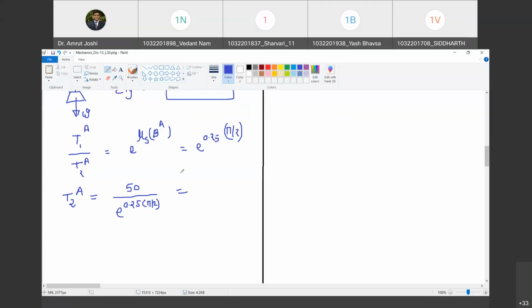That gives 33.75. What did you say, Shaunak? 33.76. Yes, that's right. So this turns out to be 33.76 pounds.